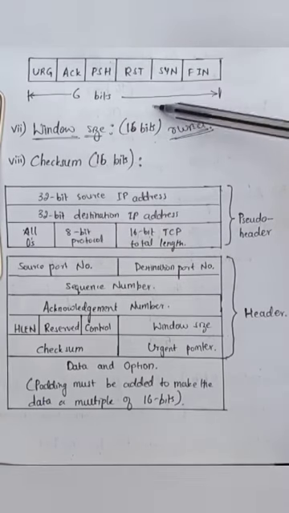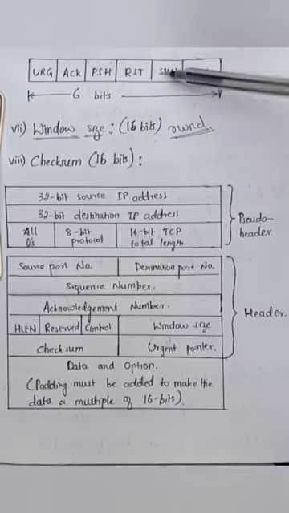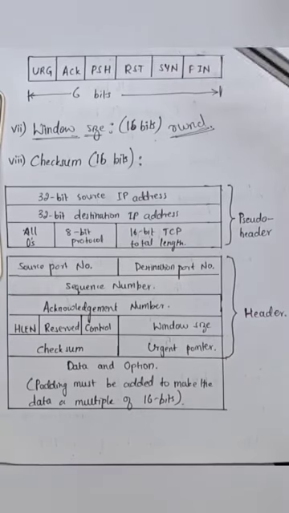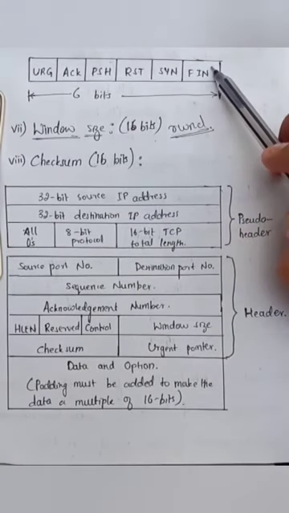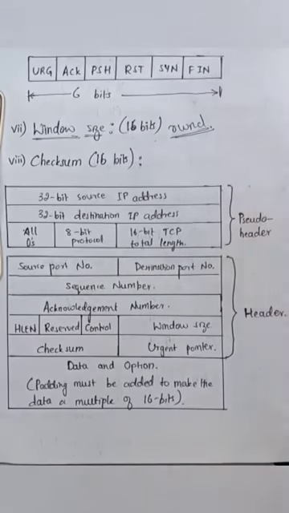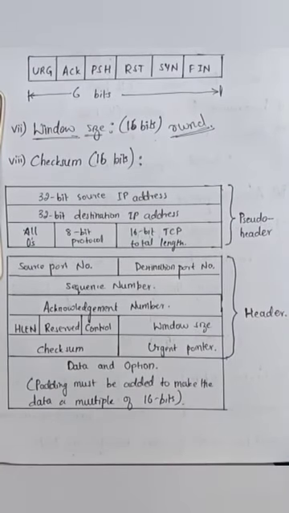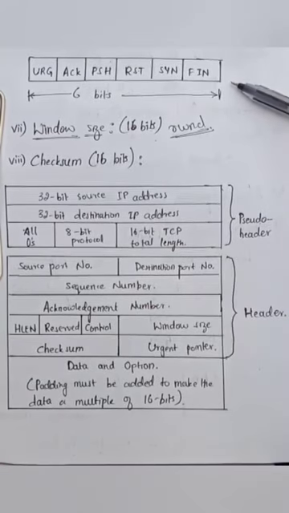Synchronization field. This field will be equal to 1 whenever you want to synchronize the sequence number at the sender and the receiver. Finish field, as the name itself indicates, is used to terminate the connection. Whenever you are sending a segment with the finish field equal to 1, that means the connection is no longer needed and the transmission of data is completed. Hence, the connection can be disabled. So this is about the control field.